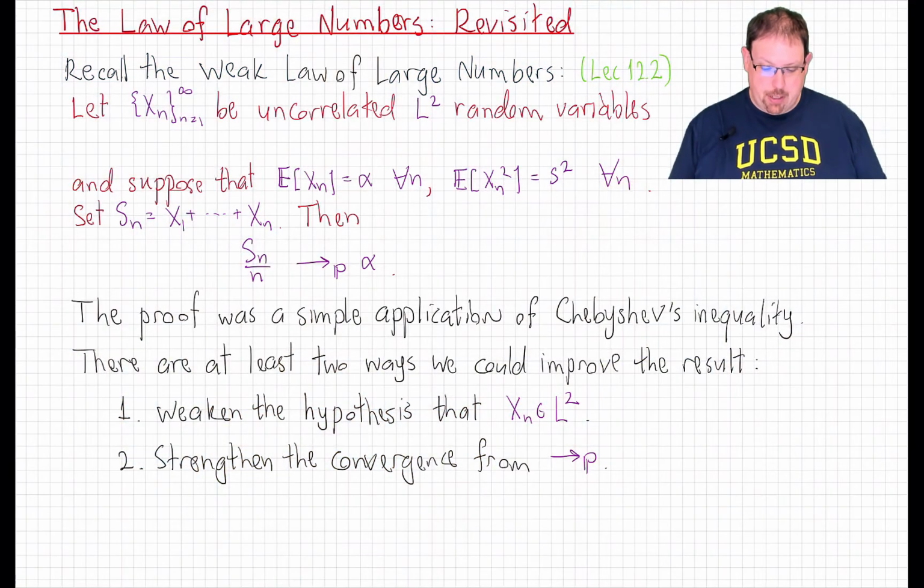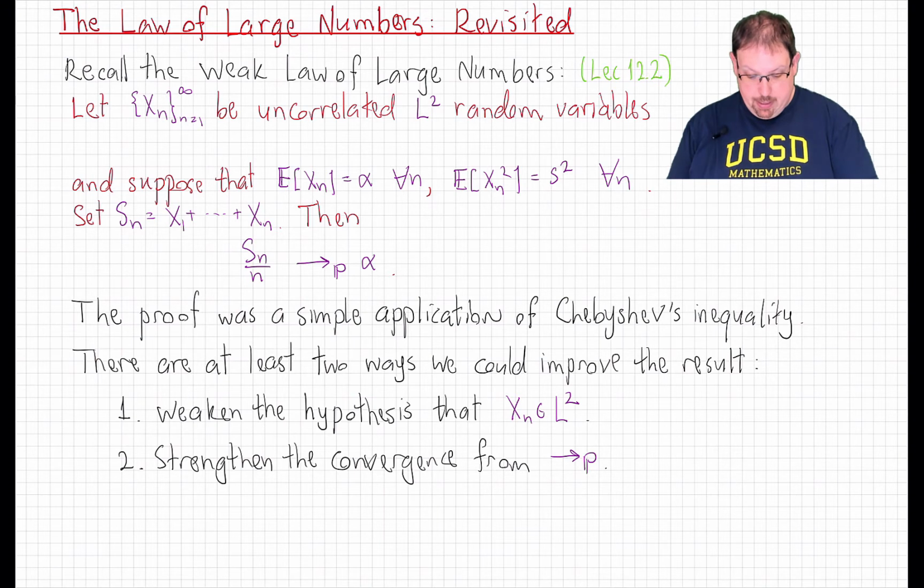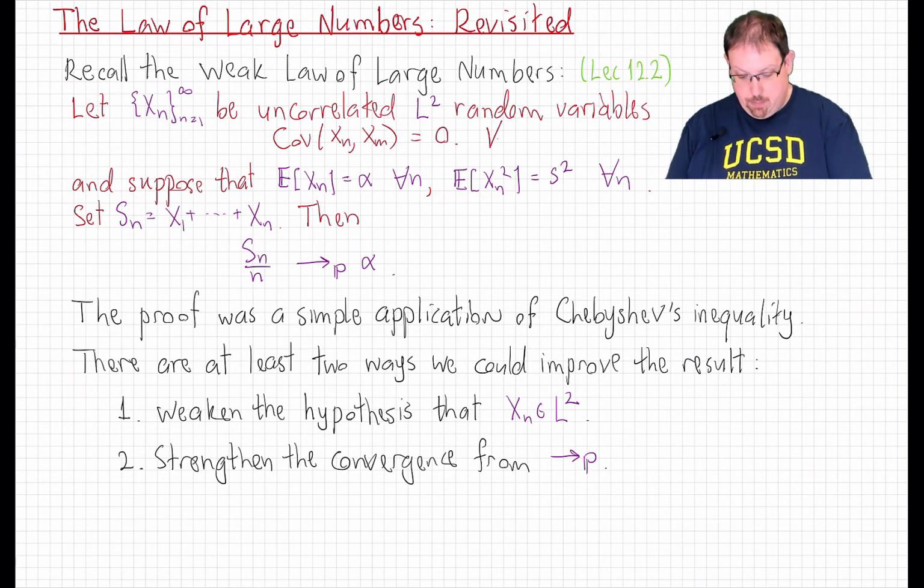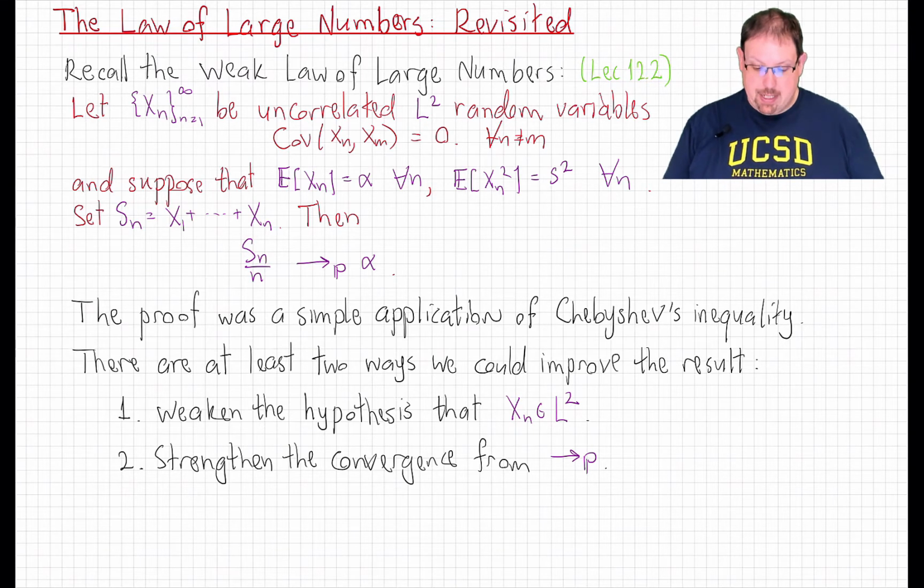We're now ready to prove the first major limit theorem of probability theory, the strong law of large numbers. Now, remember back from lecture 12.2 where we stated and proved a weak law of large numbers. That regarded a sequence of uncorrelated random variables. Remember that uncorrelated means that any two random variables in the sequence, not equal to each other, have covariance 0. In order for that to make sense, all of those random variables have to be in L2. Covariance is just the L2 inner product of the centered versions of the random variables.